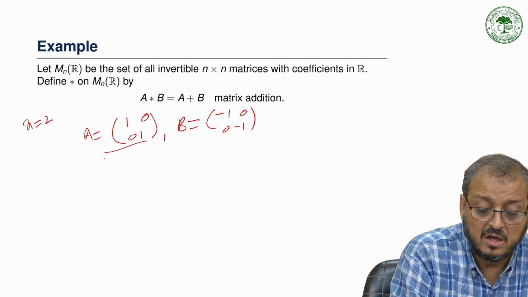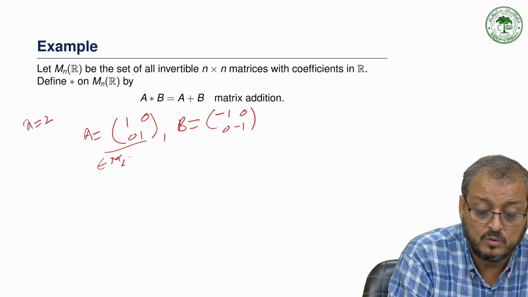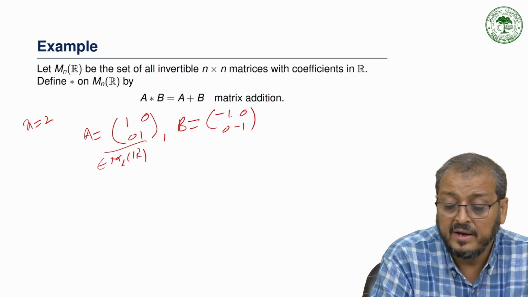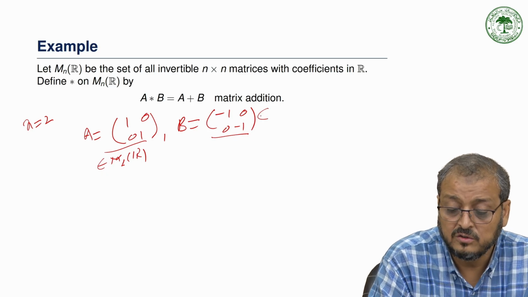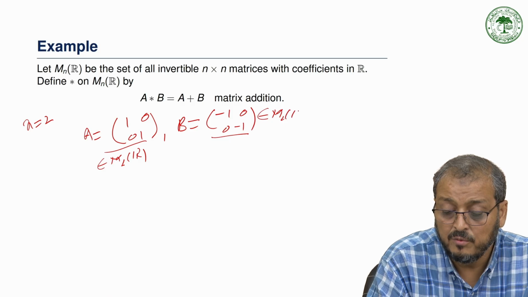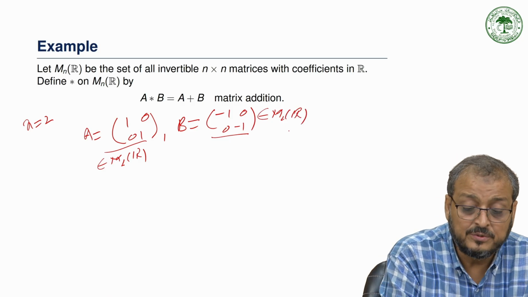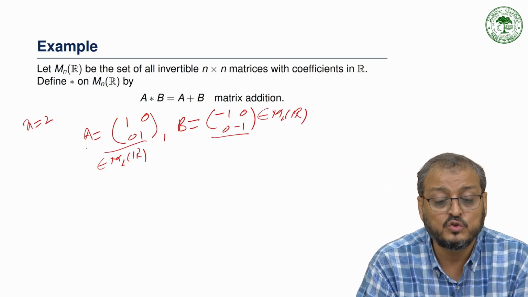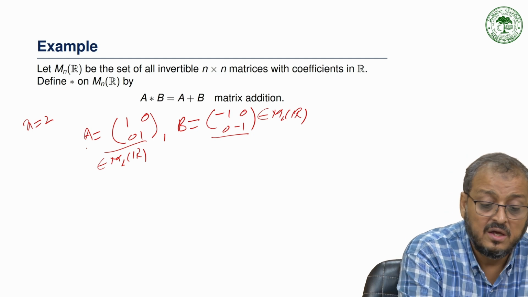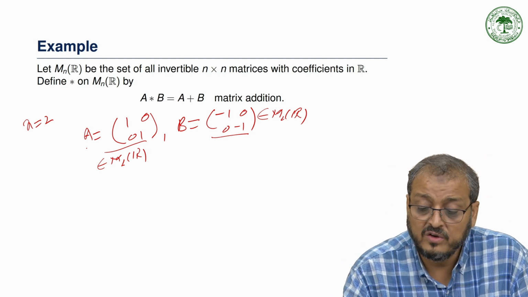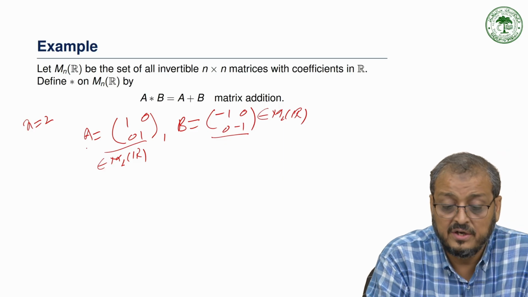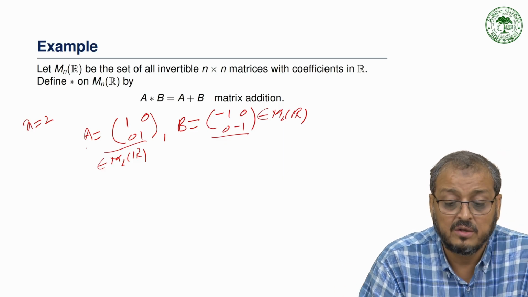So A belongs to M2(R), and B is also an element of M2(R). M2(R) is the collection of all invertible 2 by 2 matrices.